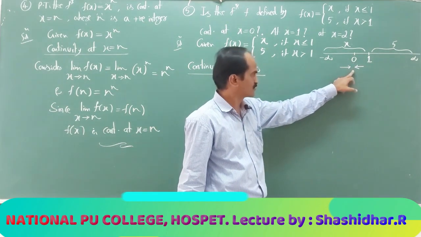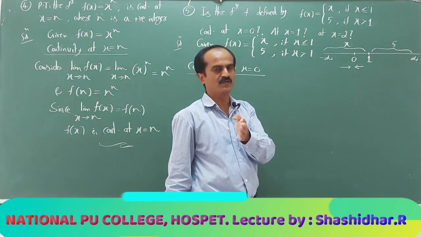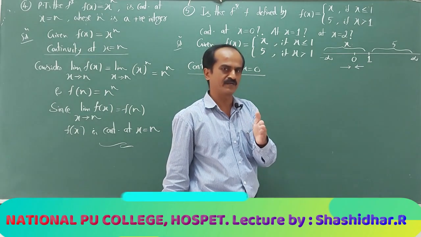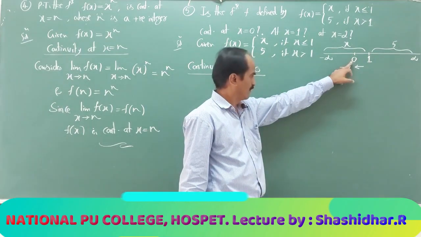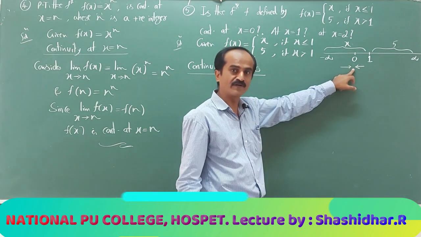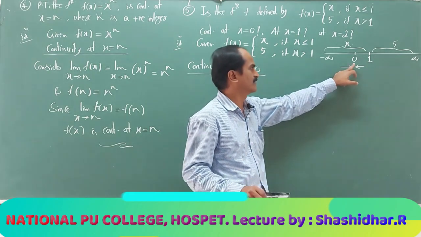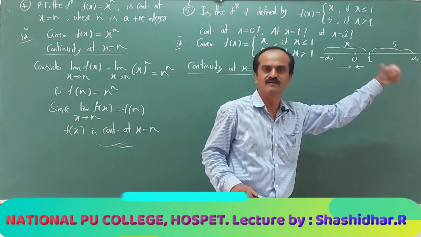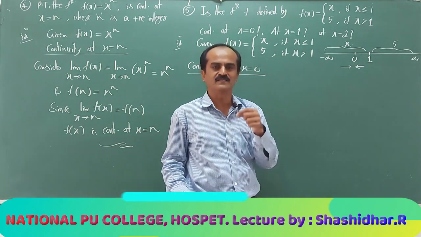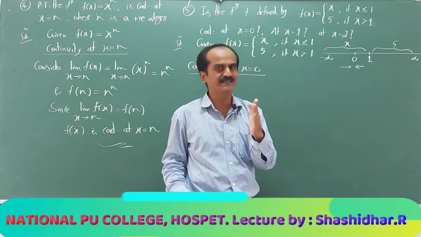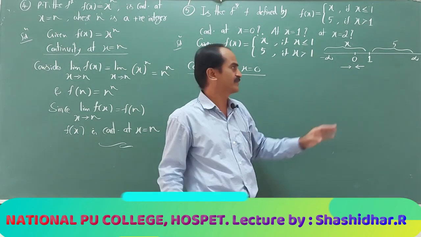Whenever x approaches 0 from the left side, it means slightly the values of x less than 0. Maybe minus 0.001, it may be a negative value, very close to 0. Or when x approaches 0 from the right side, it is slightly greater than 0. It's not like the value of x will be equal to 10 or 100. No, x approaches 0 from the right side means it is very close to 0 but slightly greater than 0. Maybe 0.001, something like that you can imagine.